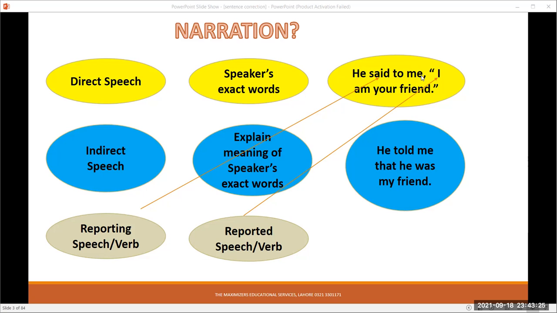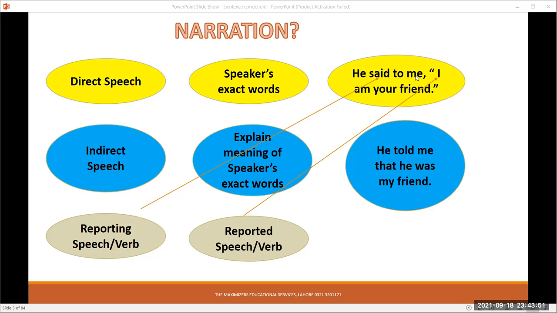Now, the sentence before this comma, before the quotation marks for the actual words of the speaker, is called reporting speech, and the verb over here will be called the reporting verb. So here said is the reporting verb, and within inverted commas are the exact words.